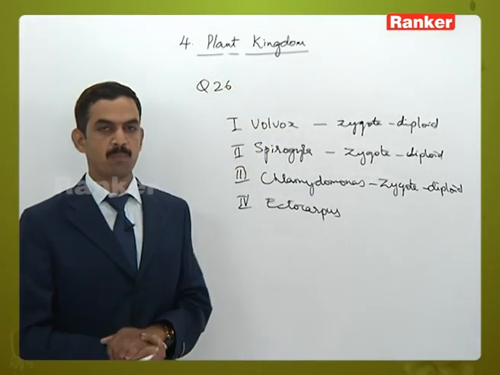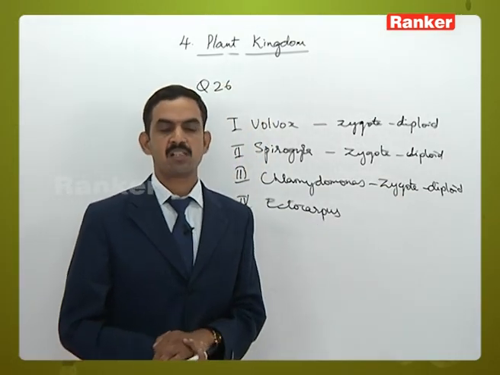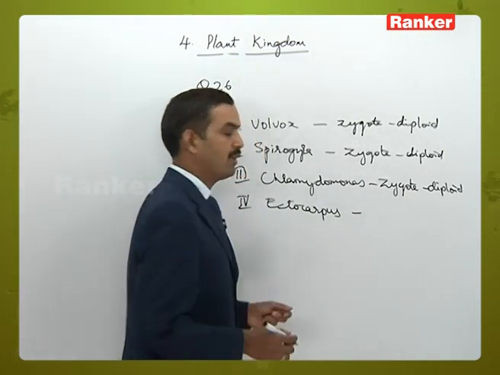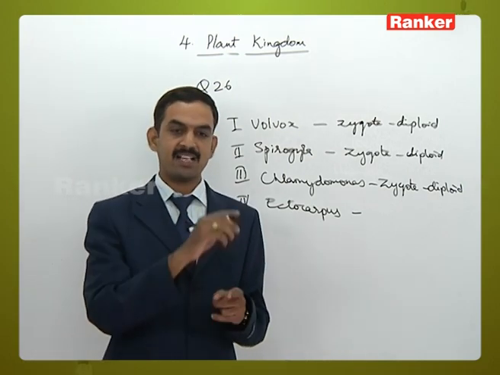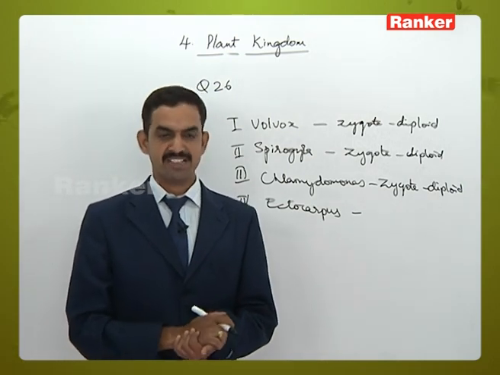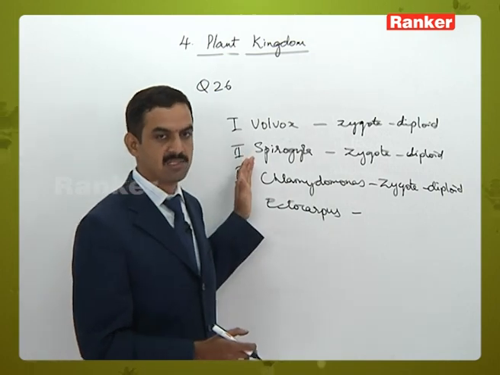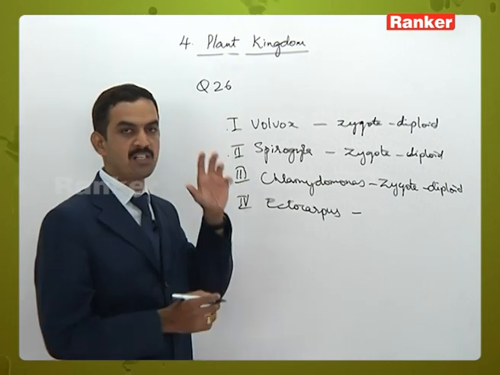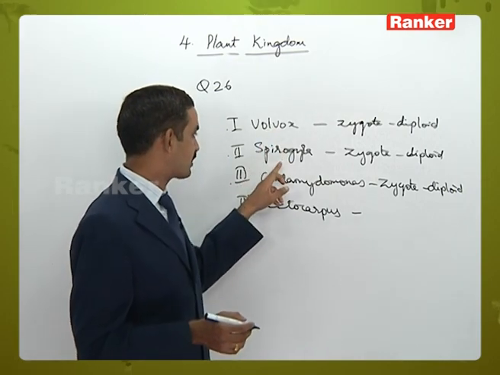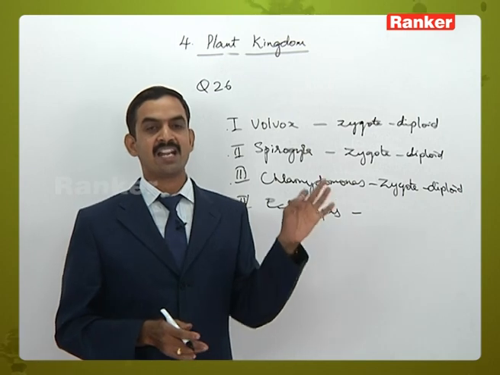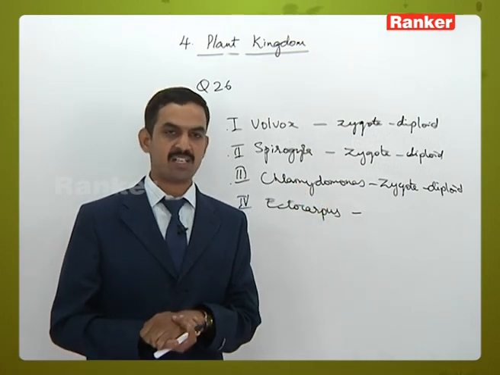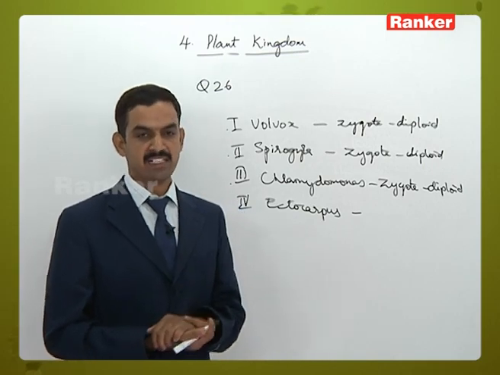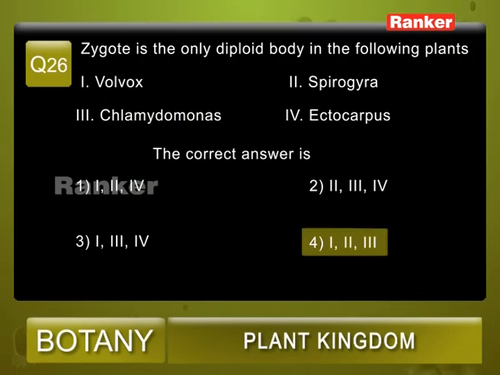And when it comes to Ectocarpus, it belongs to brown algae, which is a Phaeophyce member, and in Ectocarpus it is not only zygote, but there are other stages which are diploid in their nature also. So in the given options, we can say the correct answer should be 1, 2 and 3, that is Volvox, Spirogyra and Chlamydomonas. Here the entire plant body or entire stages in the life cycle are haploid, but zygote is the only stage which is diploid in condition. Question number 26, correct answer is 4.